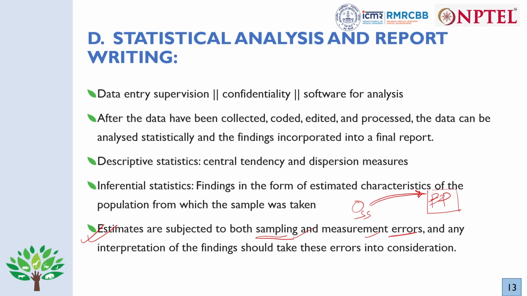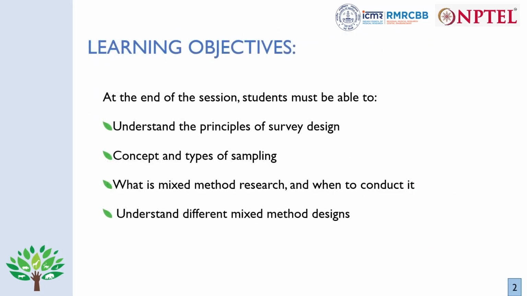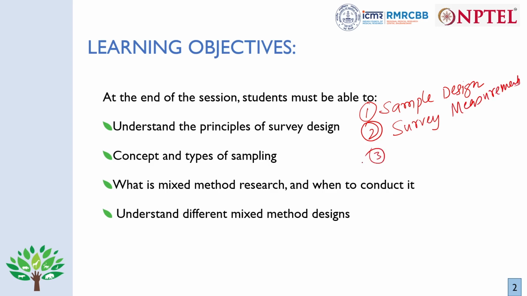If you need to summarize, I discussed that the students must be able to understand the principles of survey design. So the principles of survey design: first is how good the sample was chosen, so sample design. Next is how good the measurements were, so survey measurements, whether they are validated and reliable or not.